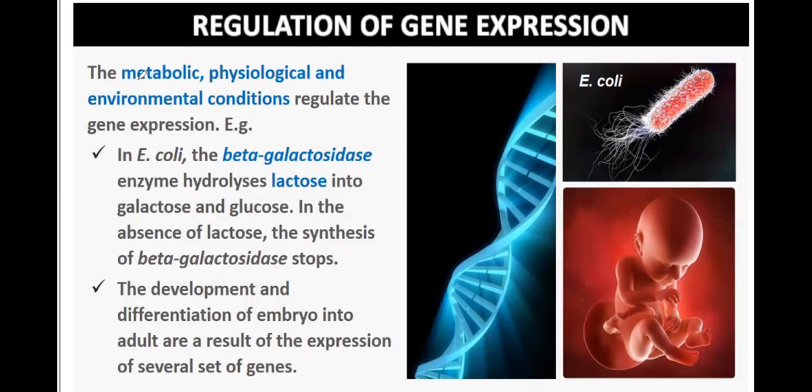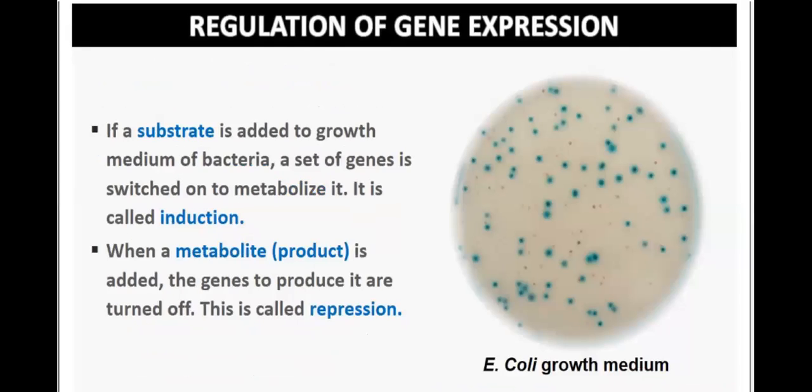So genes are regulated by metabolic condition; physiological and environmental conditions play a very important role in the regulation of gene expression. If a substrate is added to the growth medium of bacteria, a set of genes is switched on to metabolize it.